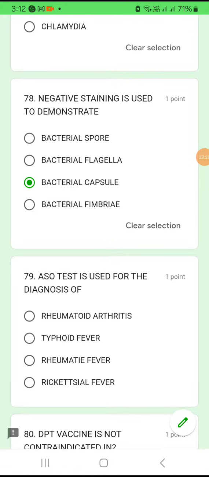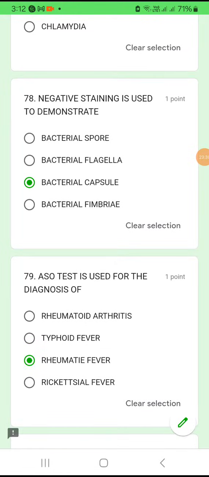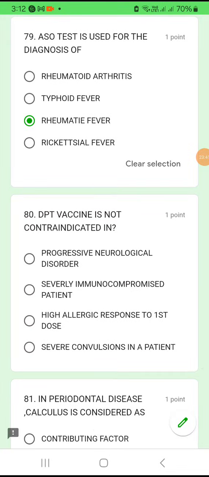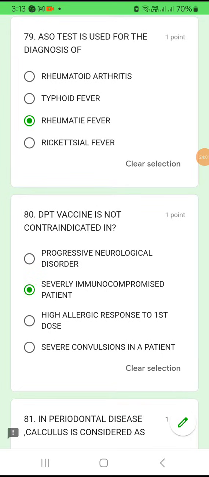79. ASO test is used for the diagnosis of rheumatoid arthritis, typhoid fever, rheumatic fever or rickettsial fever. ASO test is used for the diagnosis of rheumatic fever. ASO test is concerned with rheumatic fever. Okay. Question number 80. DPT vaccine is not contraindicated in progressive neurological disorder, severely immunocompromised patient, high allergic response to first dose, or severe convulsions in a patient. DPT vaccine is not contraindicated even though you have immunocompromise. It is contraindicated if you have any neurological disorder, any allergic response, or any convulsions. Okay.